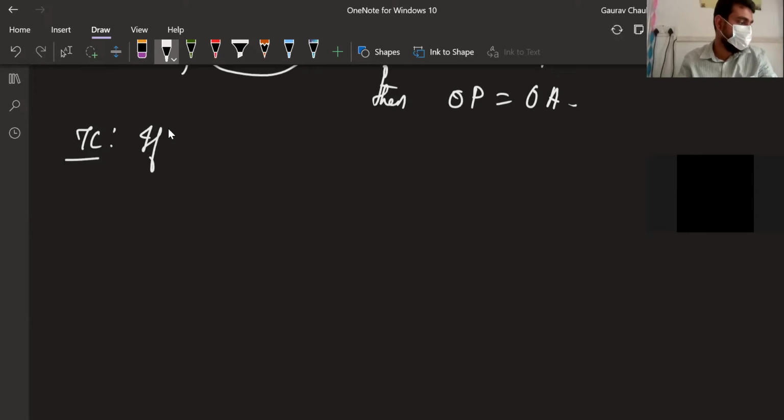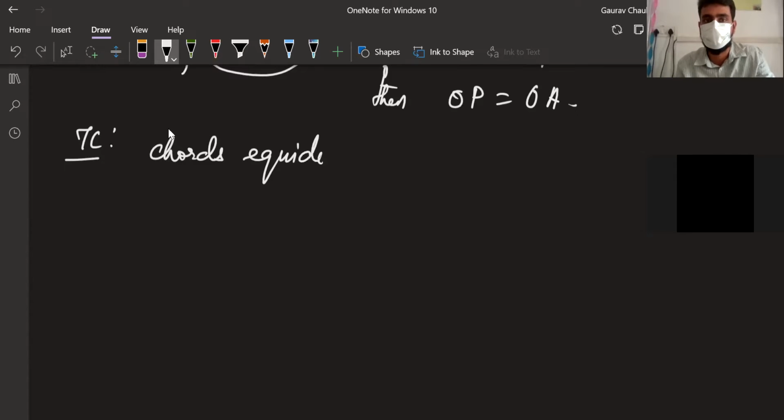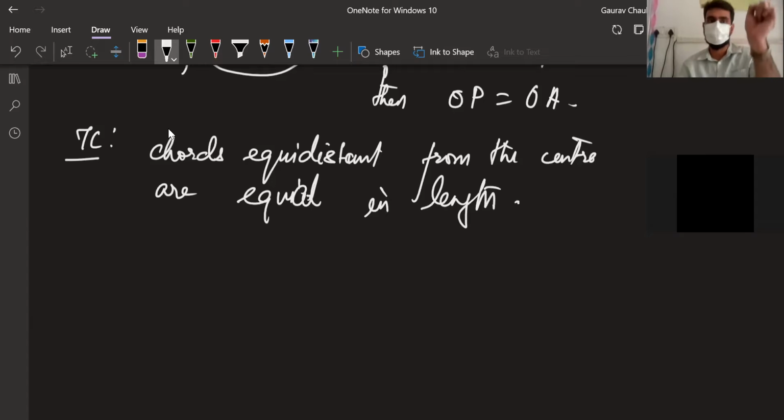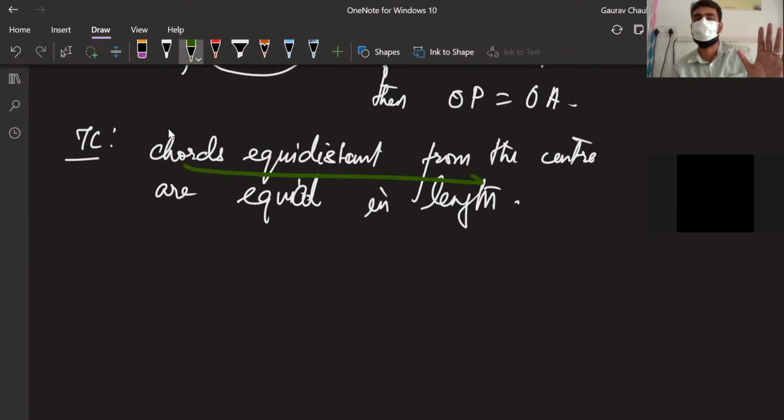Go ahead, Dinesh, you have a doubt? Chords equidistant from the center, that's also a good way of saying it. Chords equidistant from the center are equal in length. Okay with how I've written it? I've shortened it down. Instead of saying if, then, I've made it like this is the subject and this is the predicate. So you can think of it like this: if two chords are equidistant from the center, then they are equal in length. I just made it short.